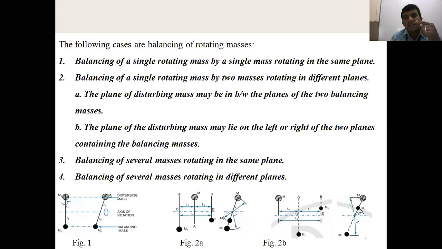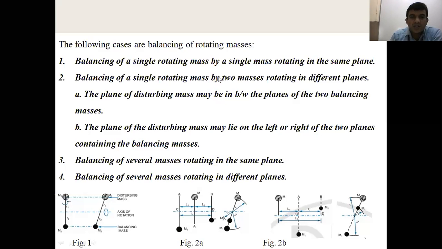If you take a bicycle pedal, only one pedal is there, that becomes an imbalance. Then at the same shaft, we mount one more pedal on the other side. Then it becomes a balanced one, right? That's the best example for balancing of a single rotating mass by two masses rotating in different planes.